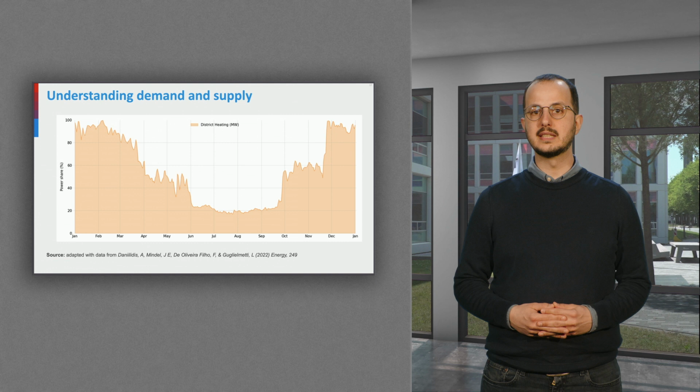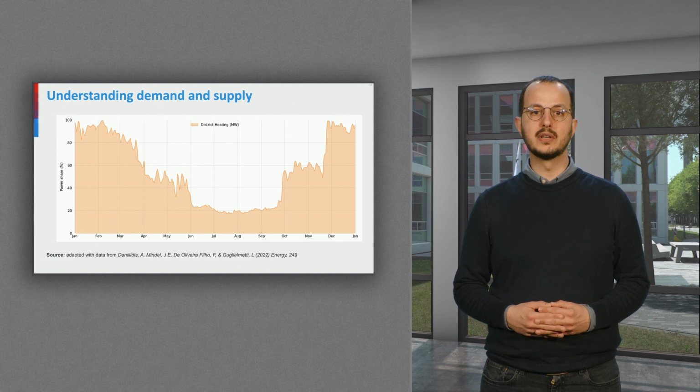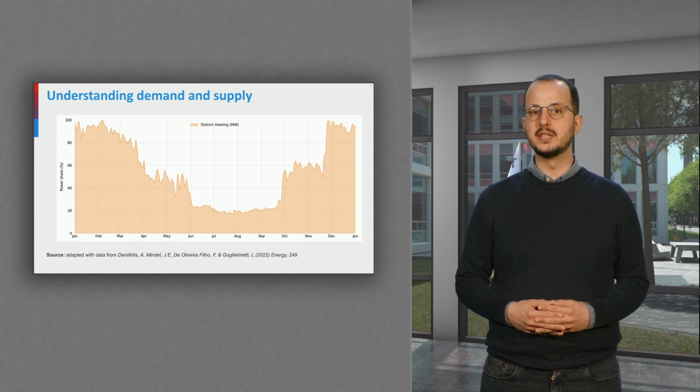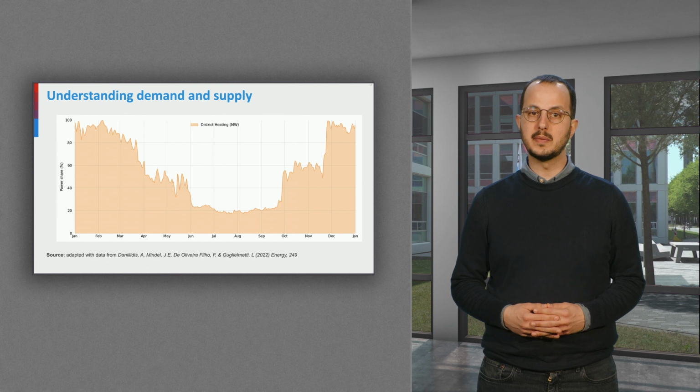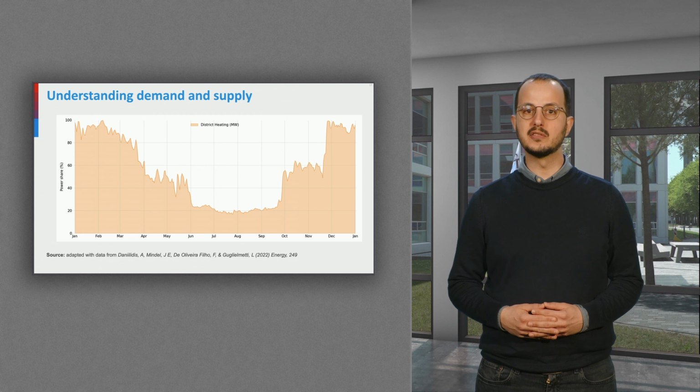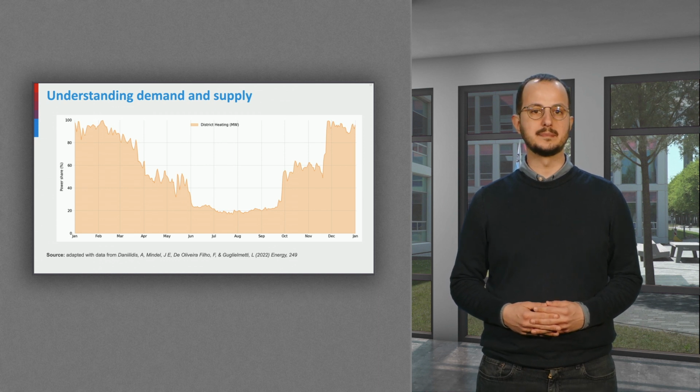Let's look now at an example of heat demand throughout the year for a number of households connected to a district heating network. This demand cycle is representative for each year. We see a large demand during the start of the year, gradually decreasing towards the summer and reaching its lowest value at the end of July. In mid-September, the demand starts to increase, and by the end of November, it has almost peaked again.